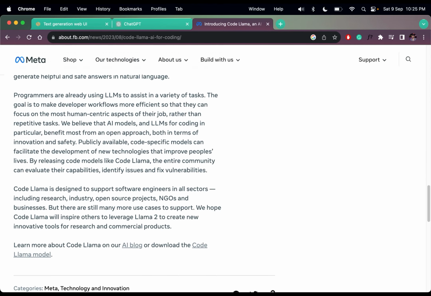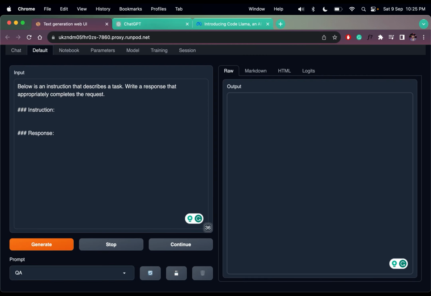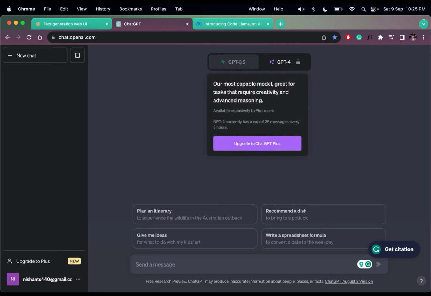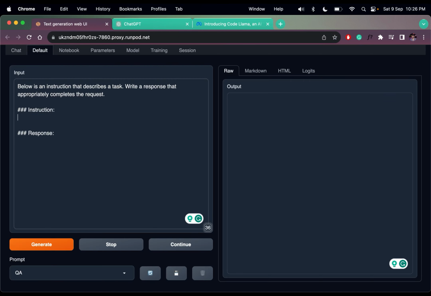Let's see which one of them is better: ChatGPT, not 4, 3.5, because I don't have ChatGPT 4, and Code Llama that has been installed on RunPod. That is something I will show you sometime later, not in this video.